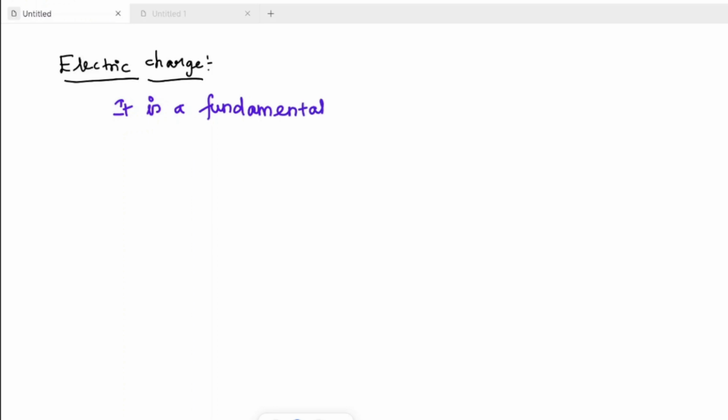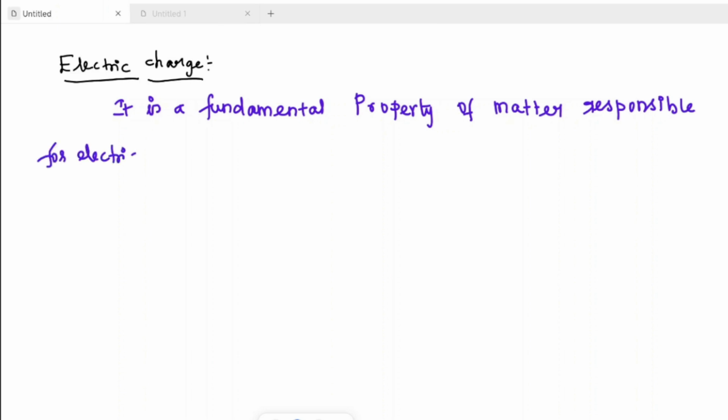It is a fundamental property of matter, responsible for electrical attraction and repulsion. Okay, then two types of charges, we know that's the familiar one.